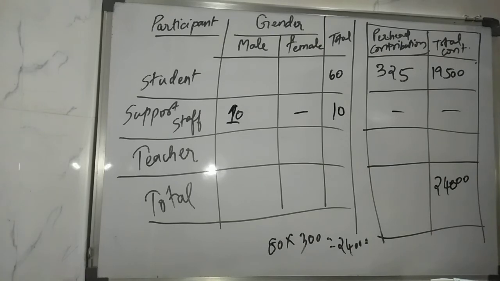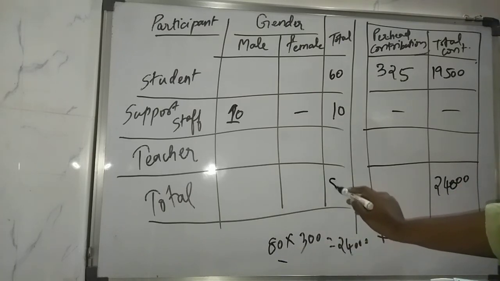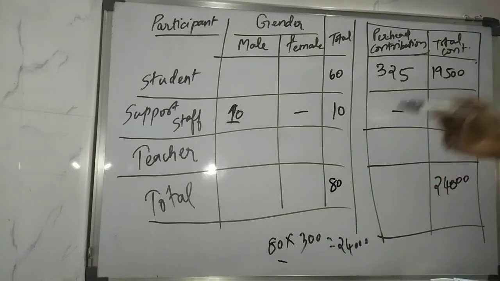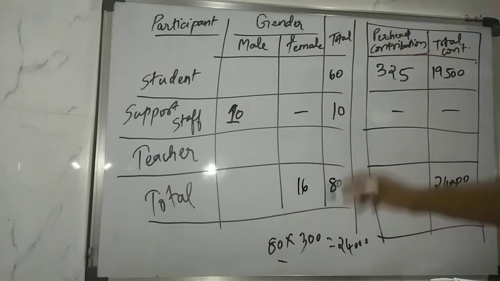Then 20% of those who participated in the picnic were females. So if the total members participated is 80, we would write it over here. 20% of 80 is 16, so those are females.